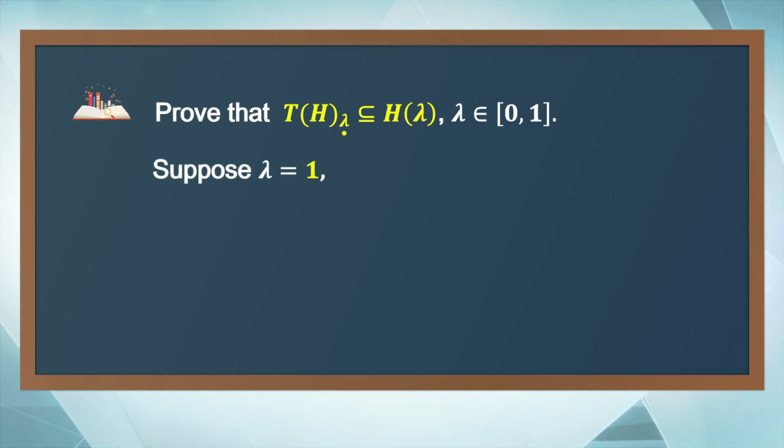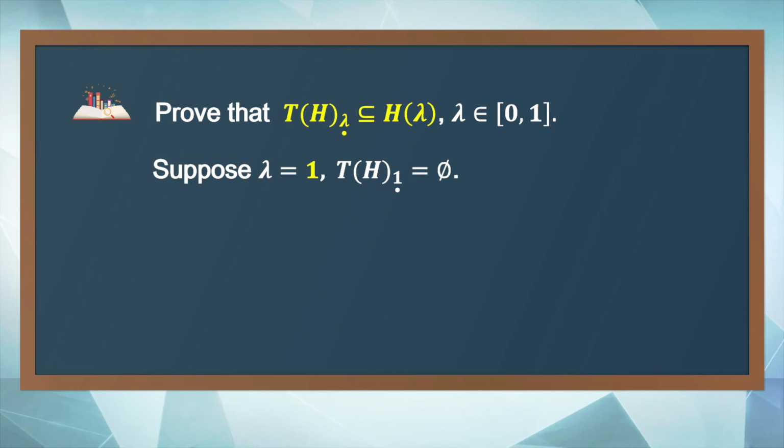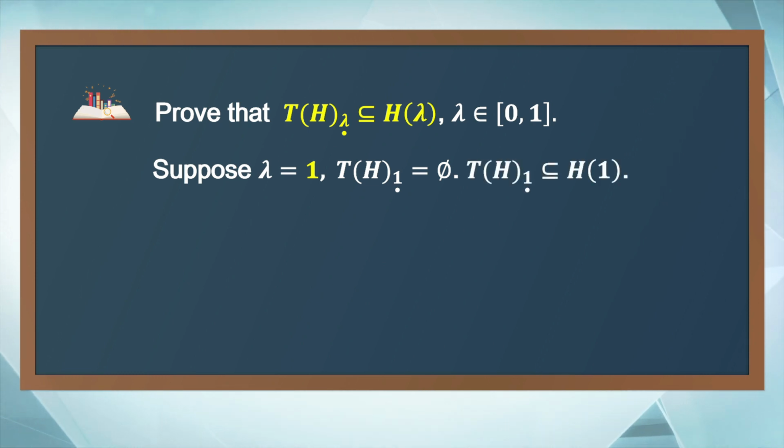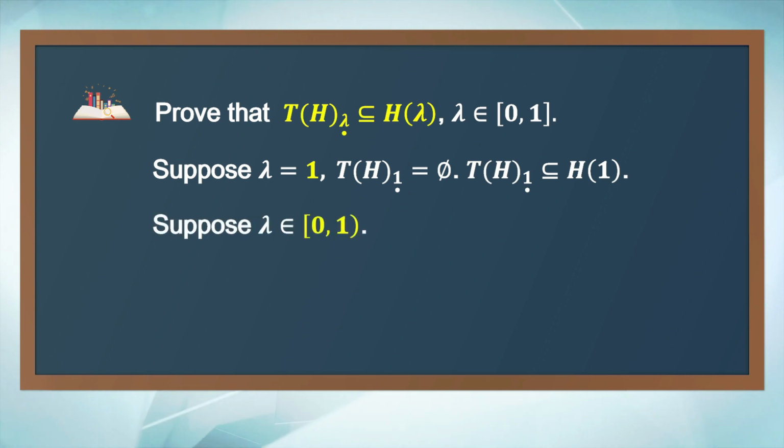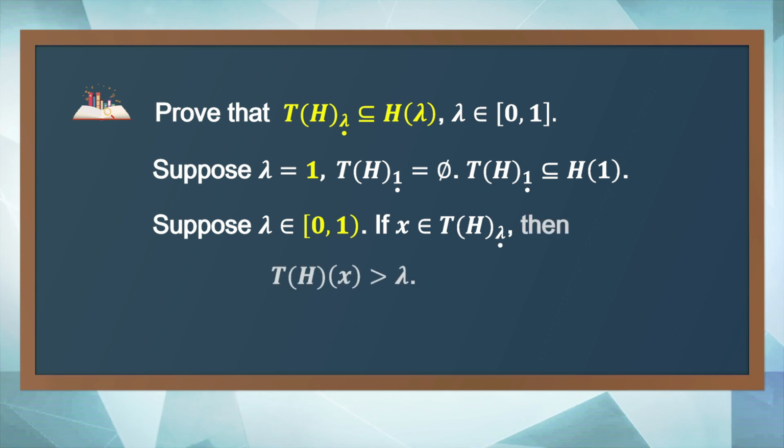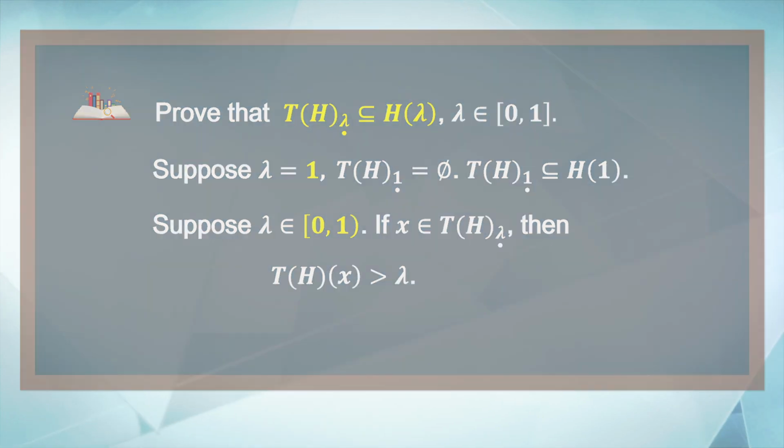Suppose lambda equals 1. By the property of the strong cuts, we have the strong cut of T of H at level 1 is the empty set. So the strong cut of T of H at level 1 is a subset of H of lambda. Next, suppose lambda is in the interval from 0 to 1, excluding 1. If x is in the strong cut of T of H at level lambda, by the definition of strong cuts, we have the degree of membership of x in T of H is greater than lambda.